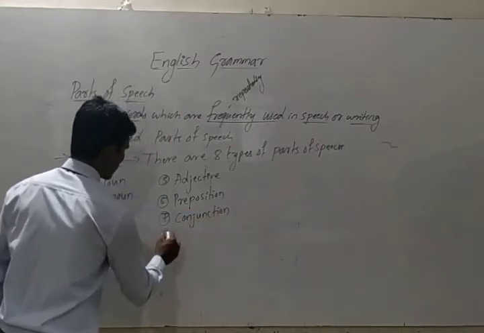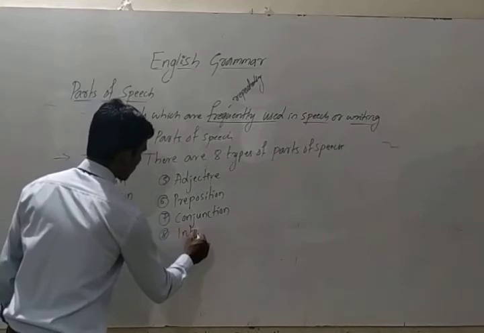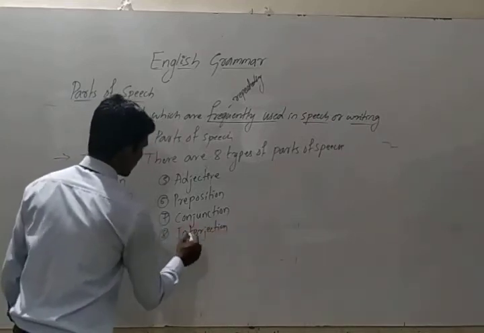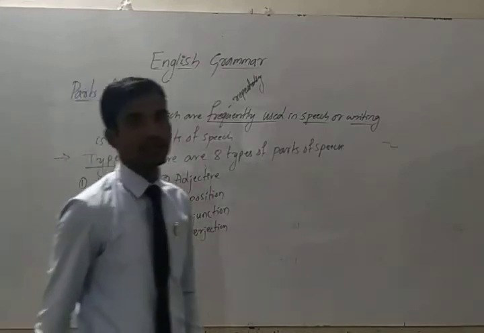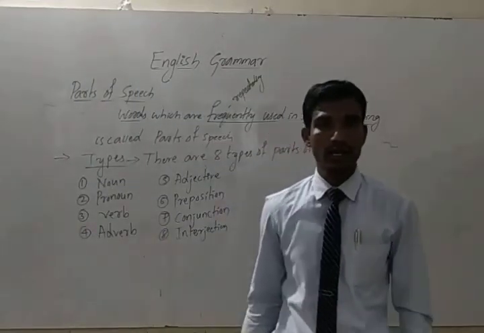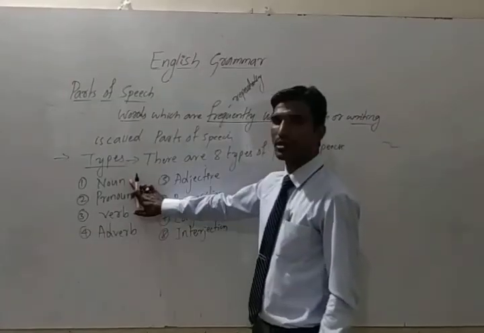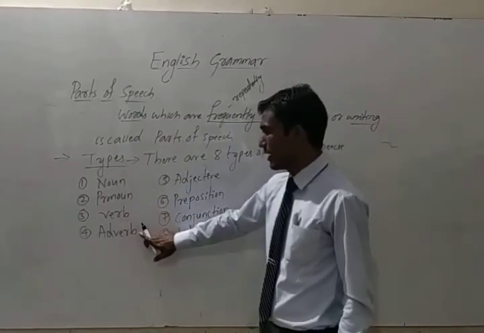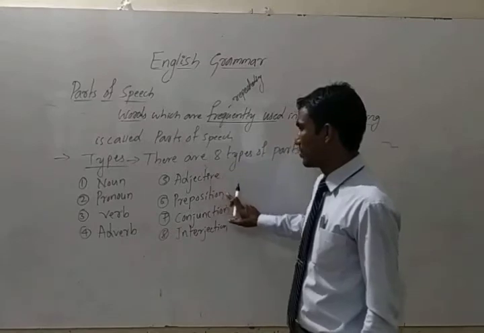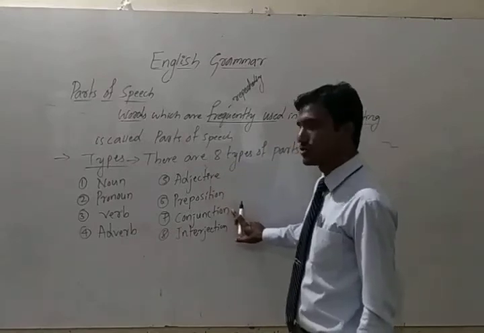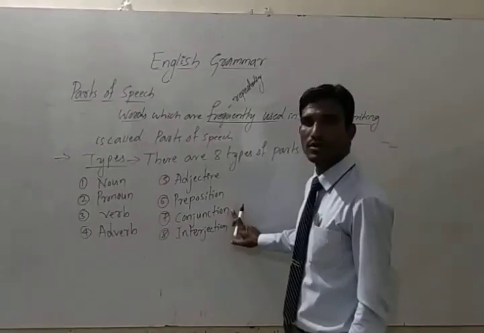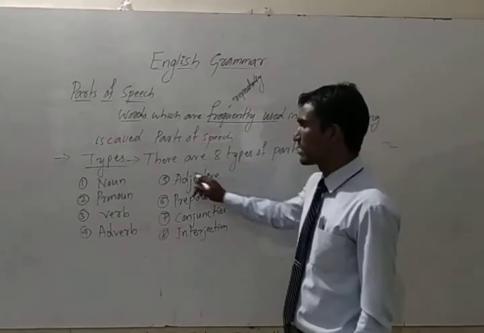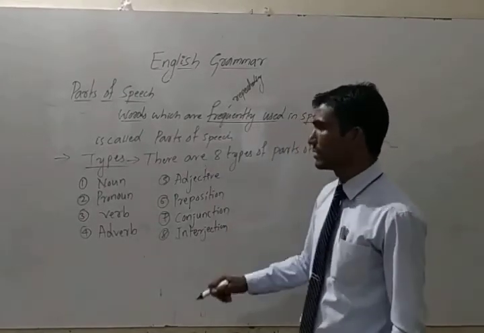Conjunction. So another one is interjection. These are the 8 kinds or 8 types of parts of speech. First one, noun. Another one is pronoun. Next, verb, adverb, adjective, preposition, conjunction. And the last one is interjection. These are the 8 types of parts of speech.